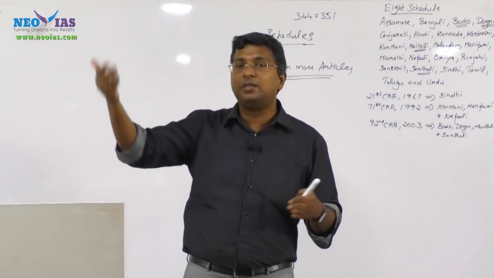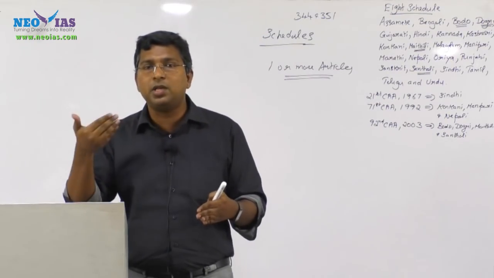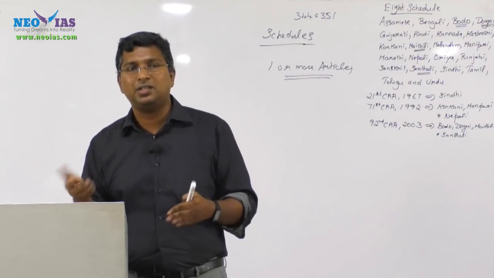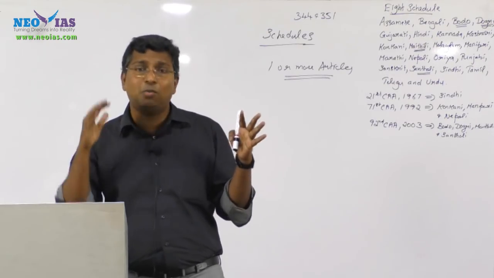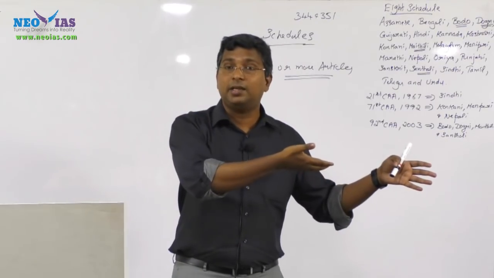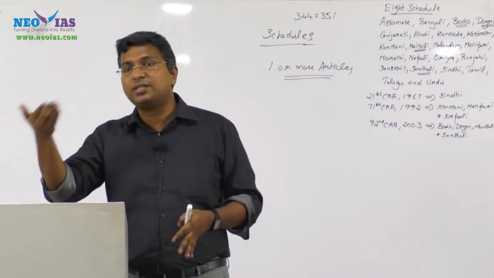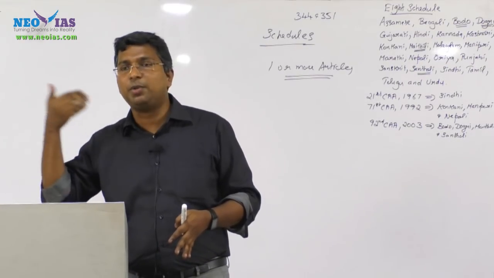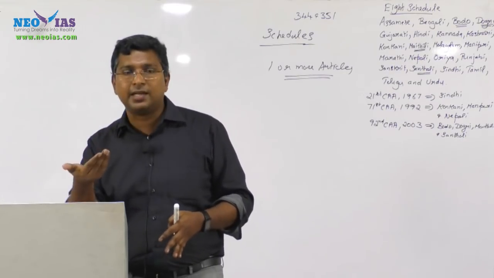Especially when cooperatives were added under Part 9B, there were a lot of articles in it. So just have an idea. They will not ask you how many articles are there, but we have more than 450 articles in our constitution. It is more because recently the GST Council, the 101st Constitutional Amendment Act, also added new articles. We have discussed that regarding the GST Council.